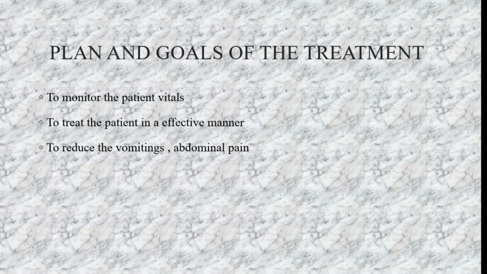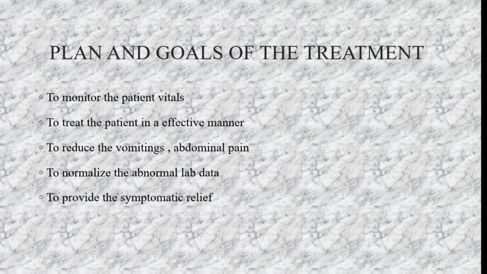Also to reduce the vomitings and abdominal pain, and to normalize the abnormal lab data like SGOT, ALP, histopathology reports, and also HB, PCV, RBCs, to provide symptomatic relief, and to improve her quality of life. As her symptoms decrease, the patient's condition will improve, and if the condition is improved, then automatically the patient's life will be improved.